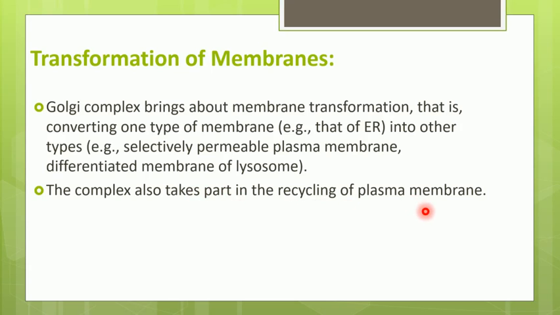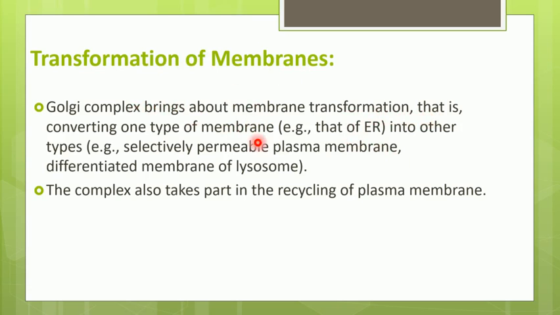And during this process, we know that these cell organelles also have their membrane. Whatever this membrane is, being converted to another type of membrane with the help of Golgi complex, that process is called transformation of membrane. So Golgi complex brings about membrane transformation.